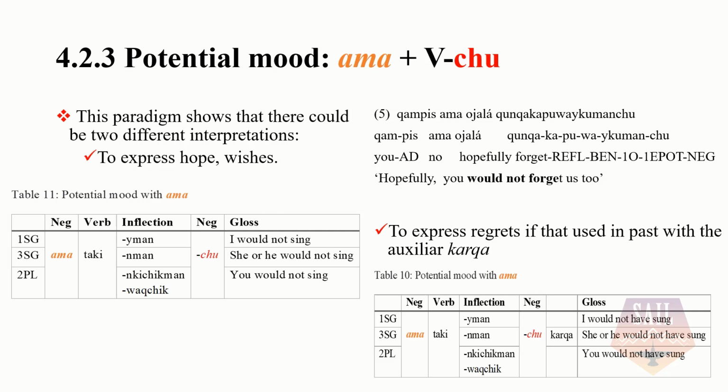We also find that ama is used in potential mood, and it can have two different interpretations: to express hope or wishes, or to express regrets if it is used in the past. We have the example, Gampis ama ojalá gonga kapuai gumanchu.